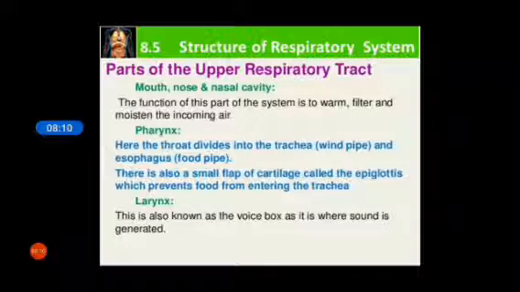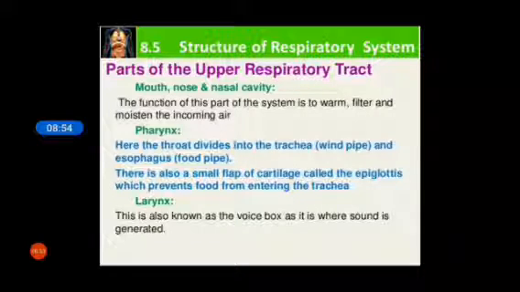Here the throat divides into the trachea, the windpipe, and the esophagus, the food pipe. Through the pharynx, the throat divides into two parts: one is the trachea, which is also called the windpipe, and the other is the esophagus, which is also called the food pipe. There is a small flap of cartilage in the pharynx called the epiglottis, which prevents food from entering the trachea.